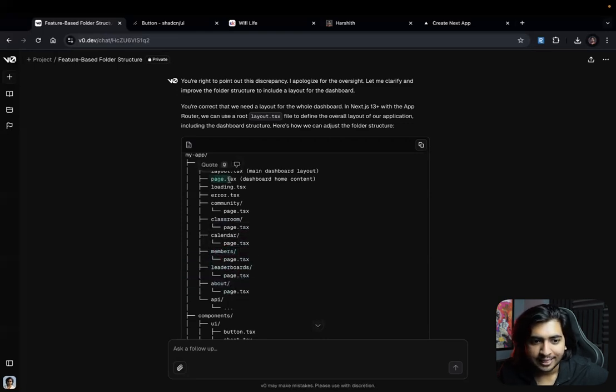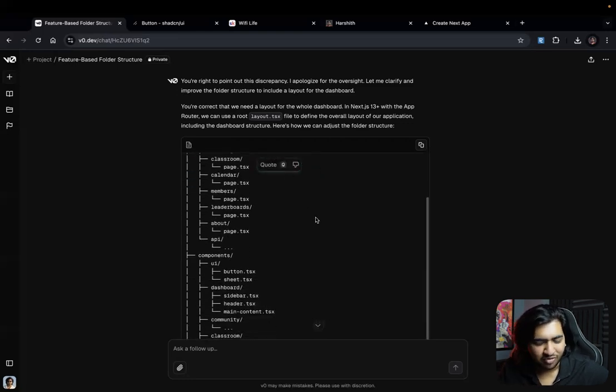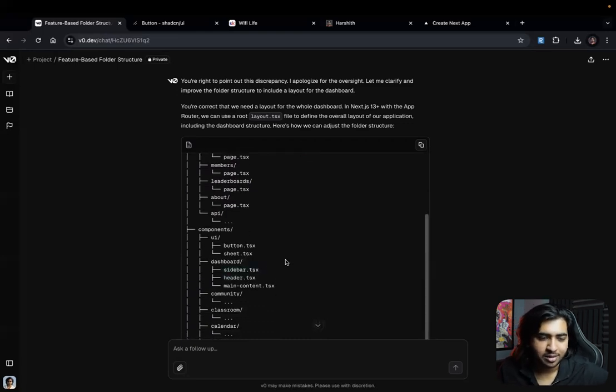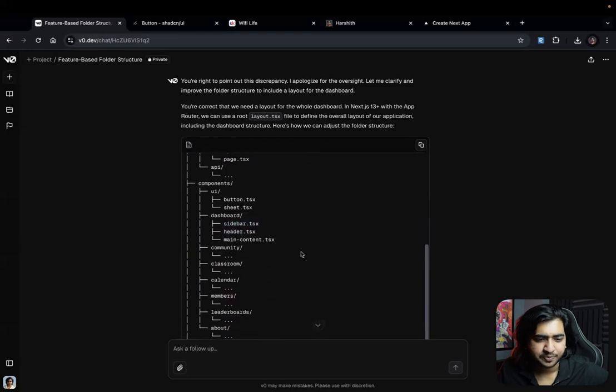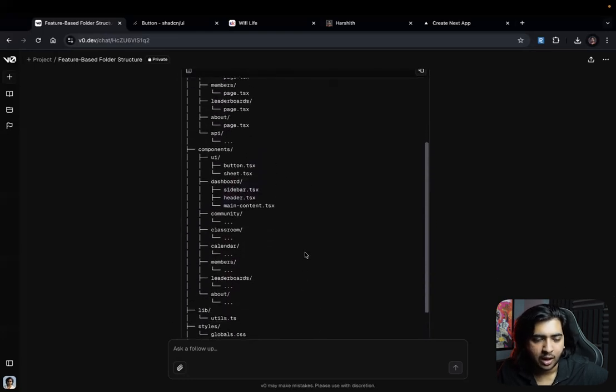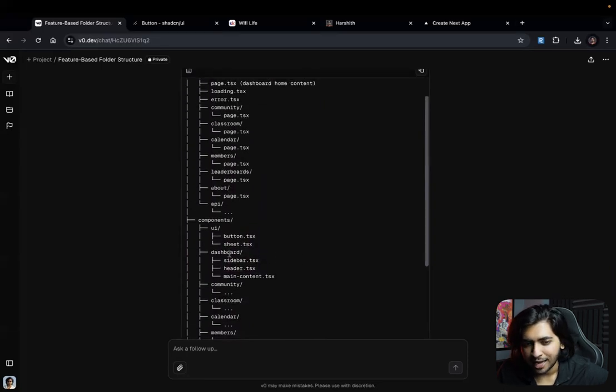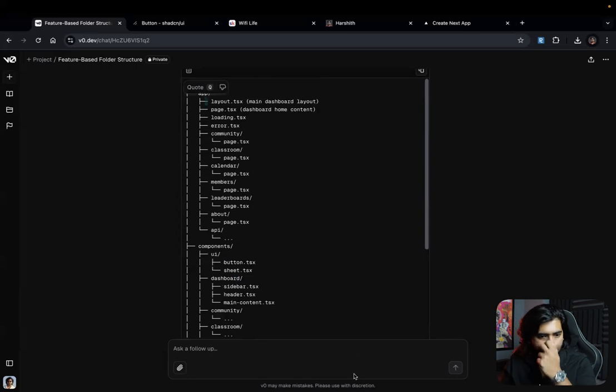The same way, this page is for the entire app. So the dashboard home content. Perfect, we've nailed this, man. We've nailed this. Okay, dashboard, sidebar, header, blah, blah, blah. Easy peasy. Okay. This is good. But I'm just thinking, what if we bring dashboard again for more clarity, right? Because we have a dashboard here with all of these, but here we don't have a dashboard. Okay, let's just pop this again. Okay, understood. This is great.